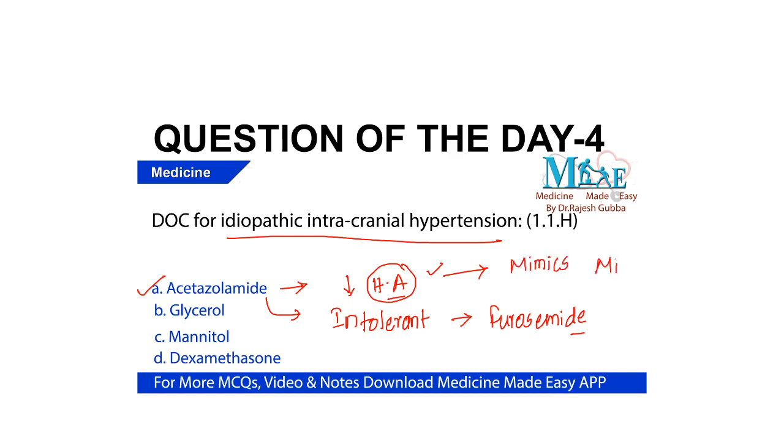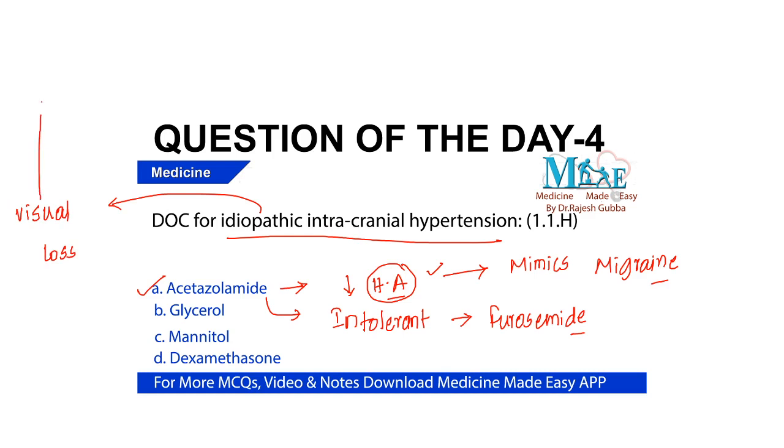Right? It mimics migraine. So the differential diagnosis of your idiopathic intracranial hypertension is the migraine. So for migraine, what do we give? The prophylactic drugs like beta blockers like propranolol can be given, and we can also give amitriptyline, which is a tricyclic antidepressant. Right? Next. Now the same patient of this idiopathic intracranial hypertension, if he is having any visual loss,